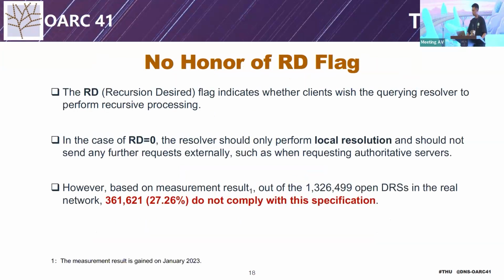Through measurement, we found that over 27% of 1.3 million open resolvers do not honor the RD flag and perform the recursive resolution when RD is 0. This contributes to TsuKing's first step.